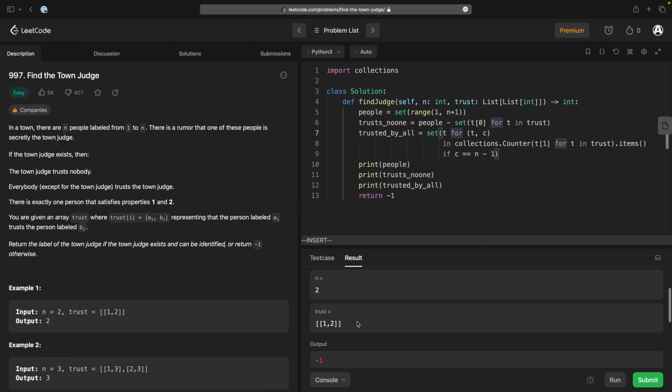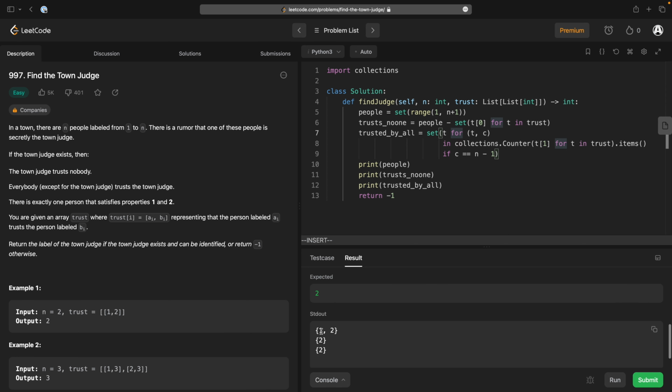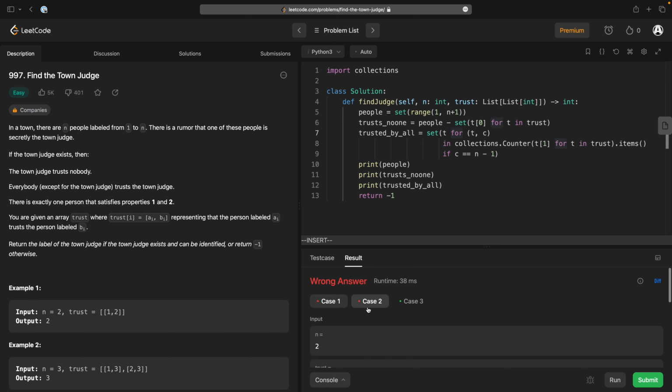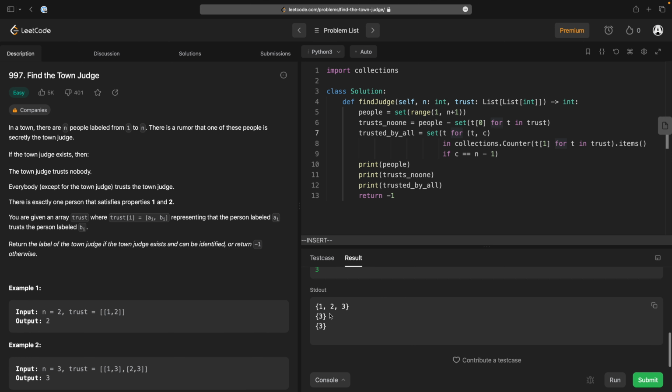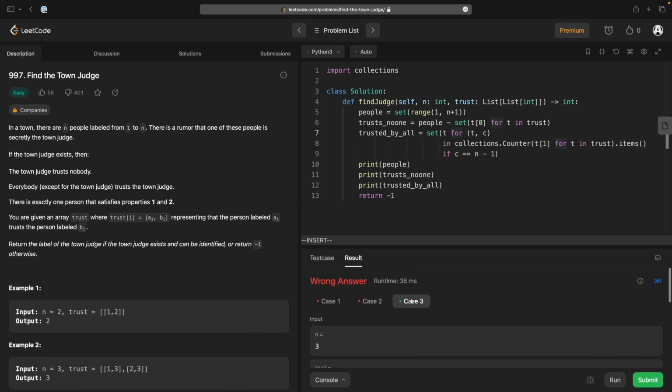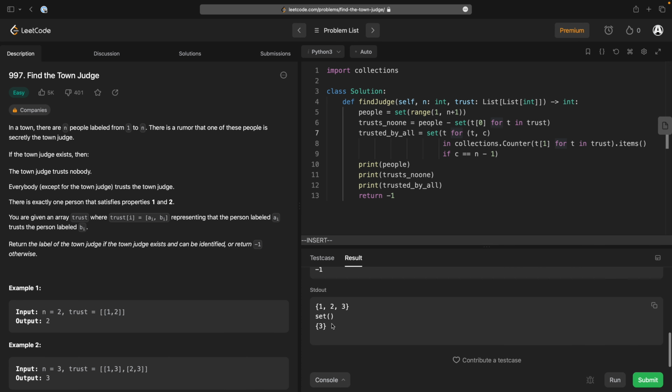So we see the people is 1, 2. There is exactly 1 person who trusts no one, and exactly 1 person who is trusted by all. That's good, that's going to be the person we want. Here we see the same thing, 3 and 3. And here we have the empty set and 3, so we're going to struggle with this one.